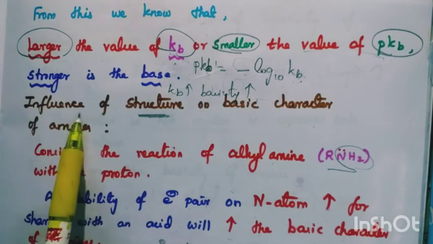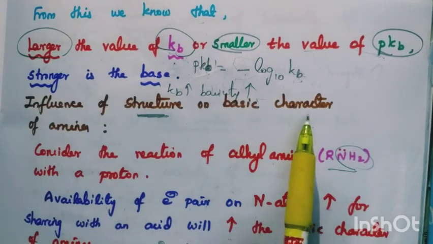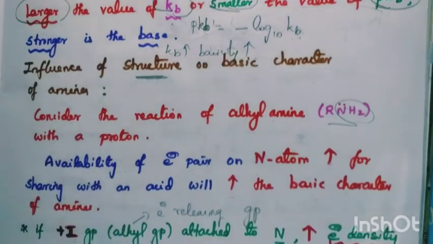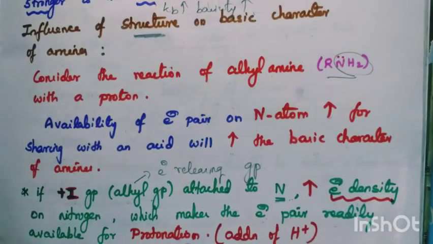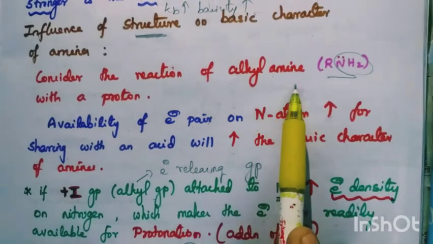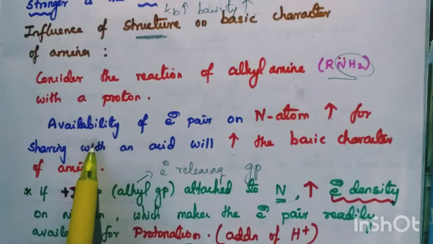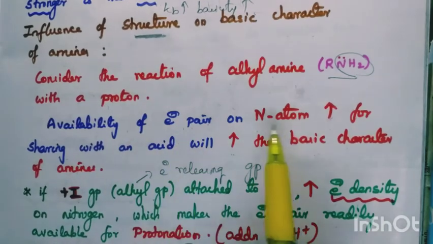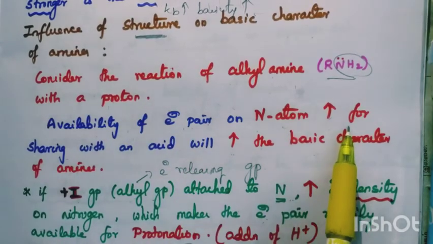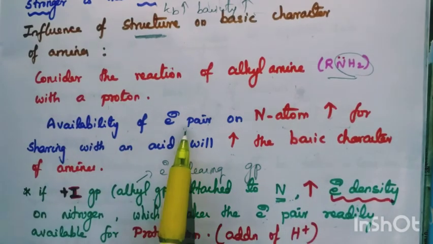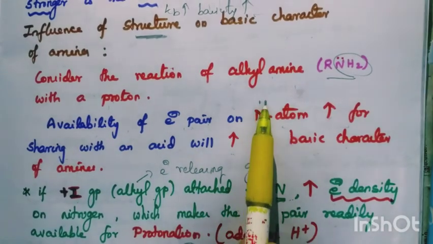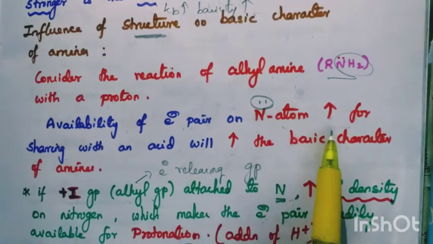Now the influence of structure on the basic character of amines. What is the influence of structure? Consider the reaction of an alkyl amine with a proton, that is an acid. The availability of the electron pair, that is the lone pair on the nitrogen atom, increases.